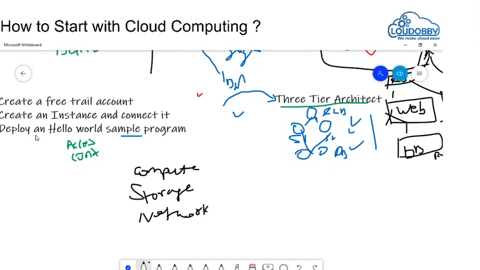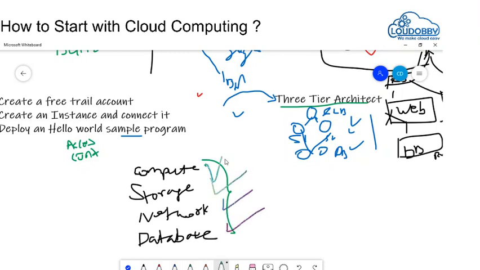Then you start doing this hello world. You create an instance and do a hello world. Then you talk about three-tier architecture, then you see an overview of it and the database. There is a lot more in DevOps and for developers, but this is the basic thing you need to start with cloud computing. See all the services in compute, storage, and network, with a high-level description and how they work, so that you can start working on the cloud services and start troubleshooting issues.